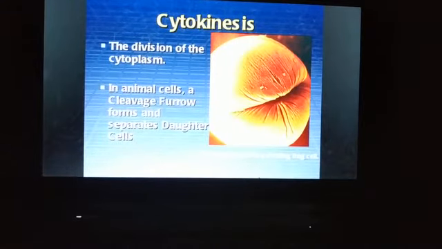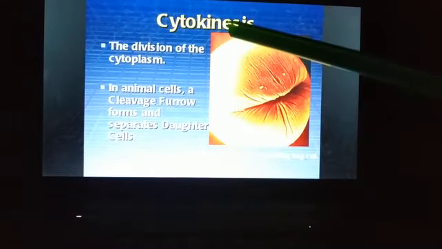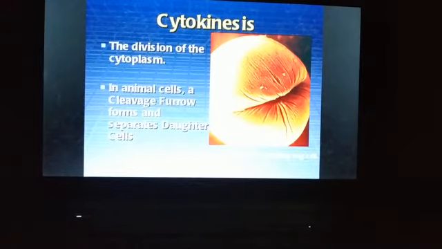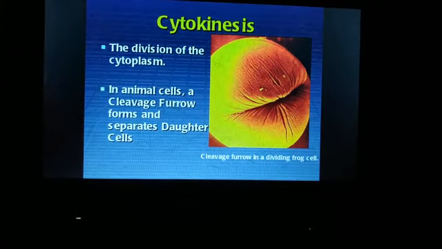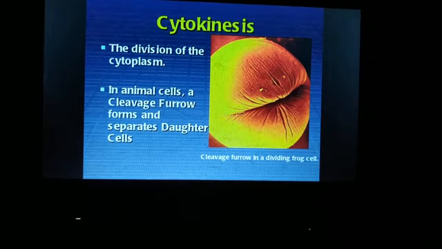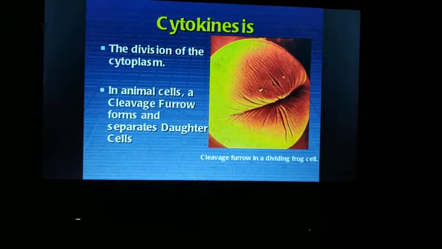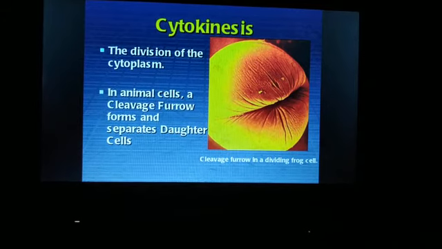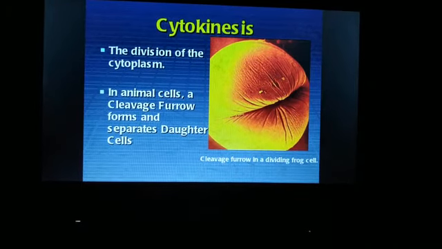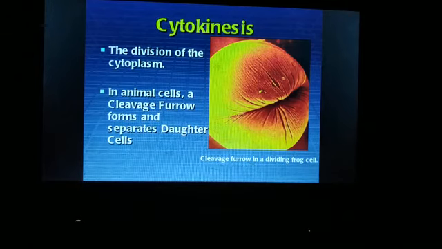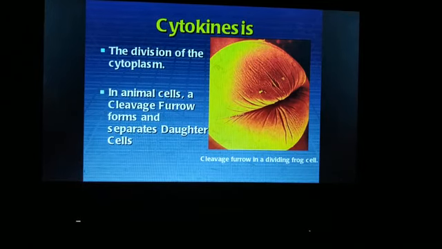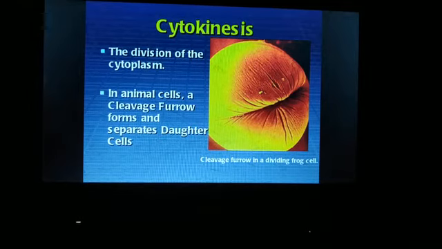The next step will be cytokinesis. After nuclear division, cytokinesis will occur. In cytokinesis, the division of the cytoplasm occurs. So cytokinesis is the division of the cytoplasm, and we have two different types of such division that occur in animal cells and in plant cells.